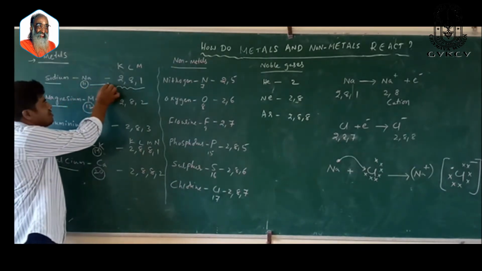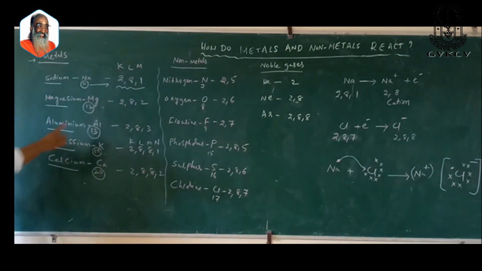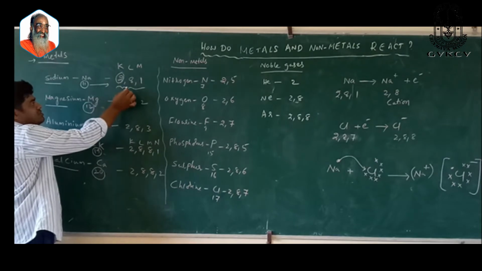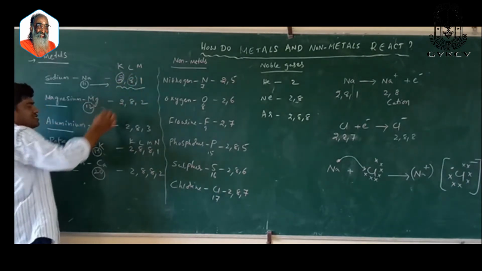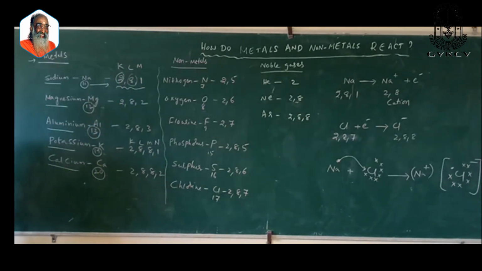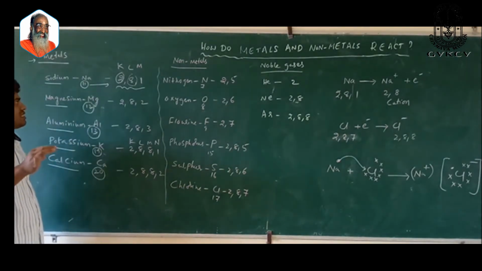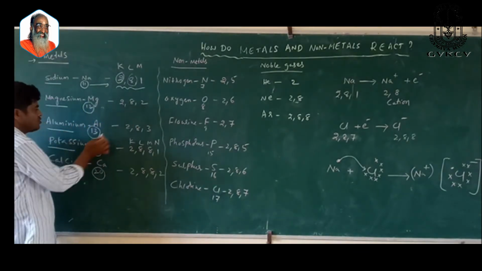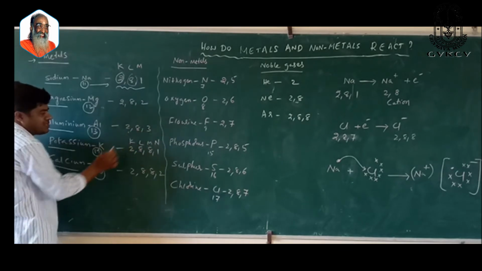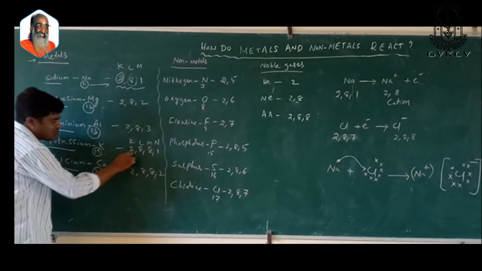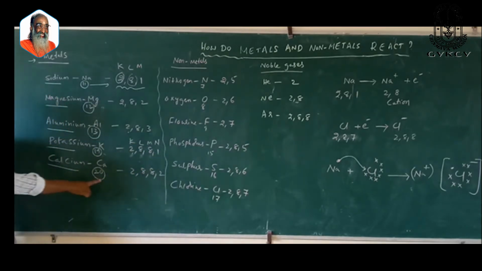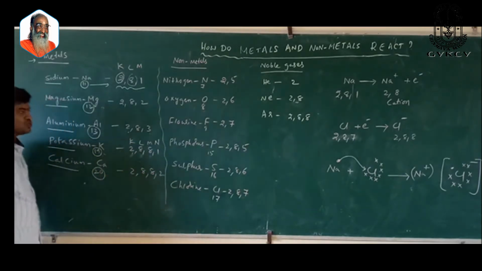The electronic configuration for sodium is 2, 8, 1, because the first shell accommodates 2 electrons, the L shell has a capacity of 8 electrons, and the M shell has a capacity of 18 but is limited to 8. Magnesium, 12: 2, 8, 2. Aluminum: 2, 8, 3. Potassium: 2, 8, 8, 1. Calcium: 2, 8, 8, 2.